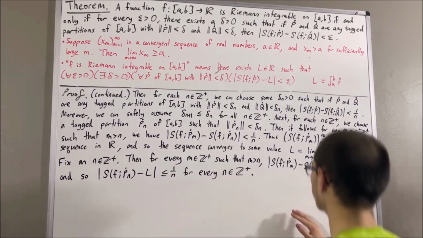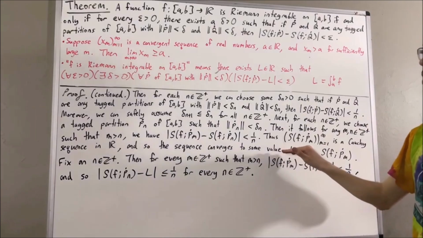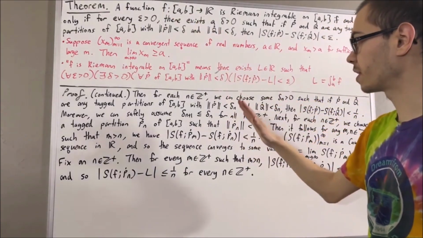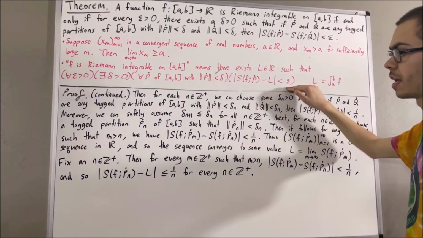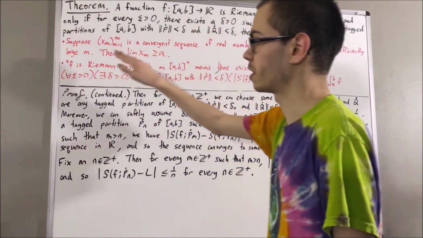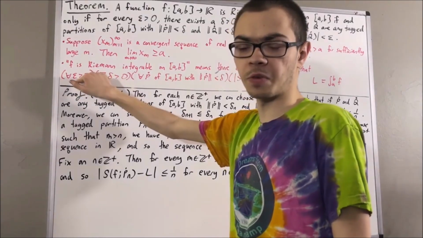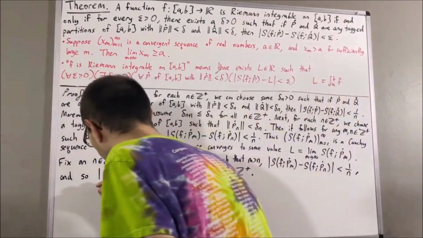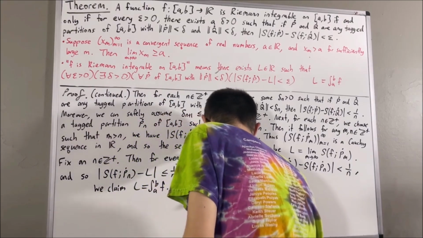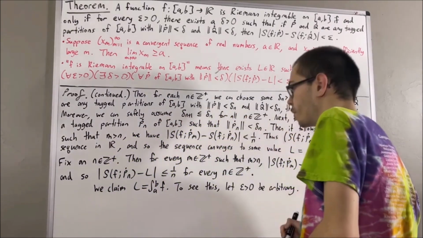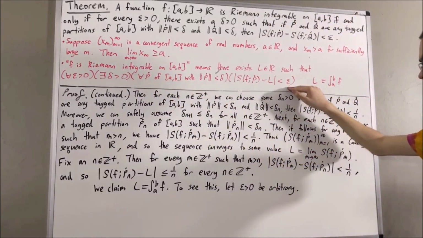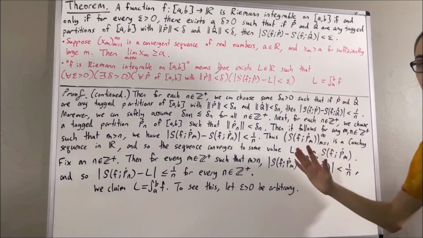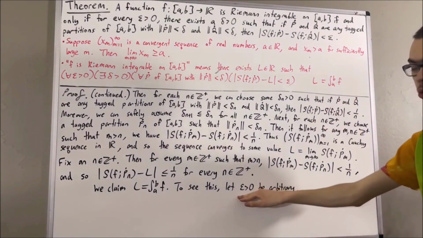So now the claim is that L is the value for the integral of f. And to prove that, we would like to prove that this statement is true. And since we're trying to prove a statement about every epsilon greater than 0, let's give ourselves an arbitrary epsilon greater than 0. From here, we want to find a delta greater than 0 such that this is true. So what we're going to do is choose a positive integer k such that k is greater than 2 over epsilon.